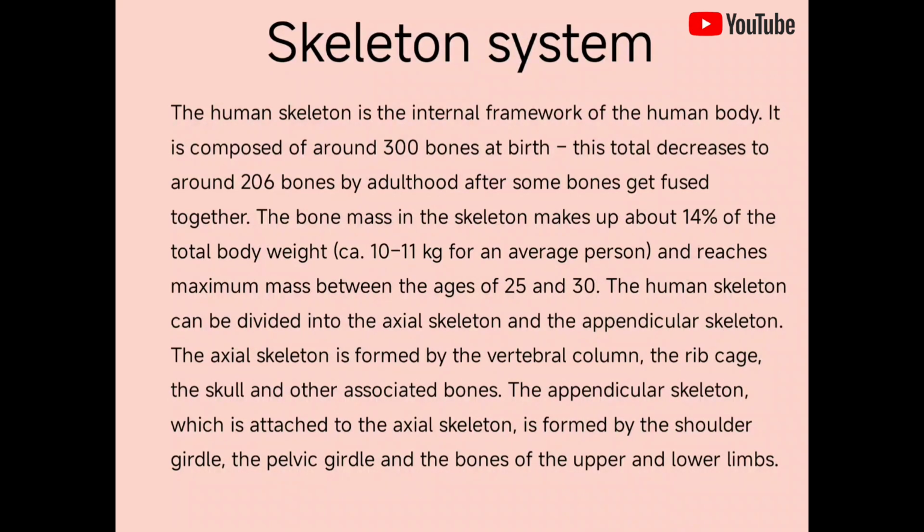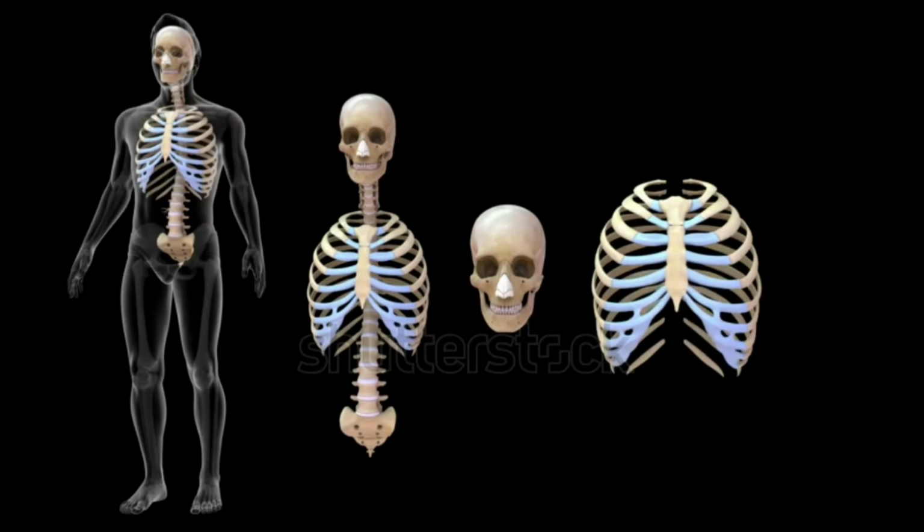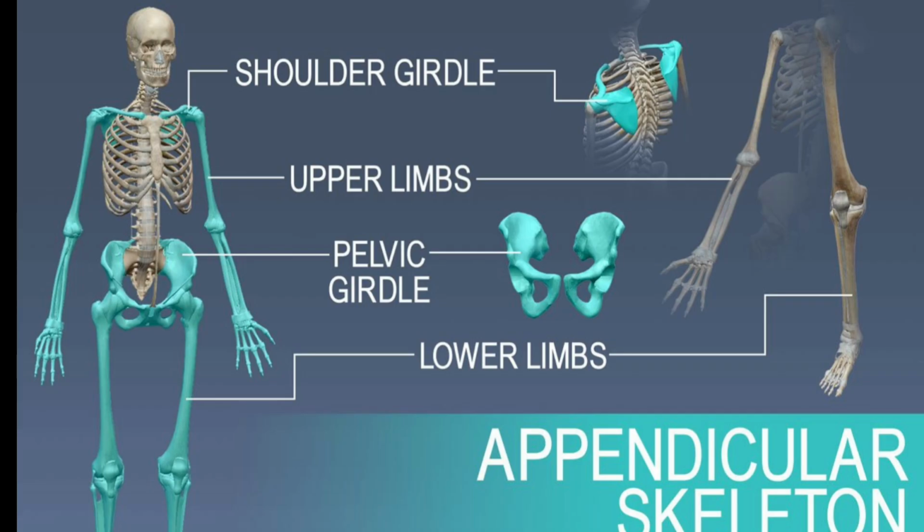The human skeletal system can be divided into two types: first, the axial skeletal system, and second, the appendicular skeletal system. The axial skeletal system is formed by the skull, vertebral column, and the rib cage and associated bones. The appendicular skeletal system, which is attached to the axial skeletal system, is formed by the shoulder joint, pelvic joint, and the bones of the upper and lower limbs.